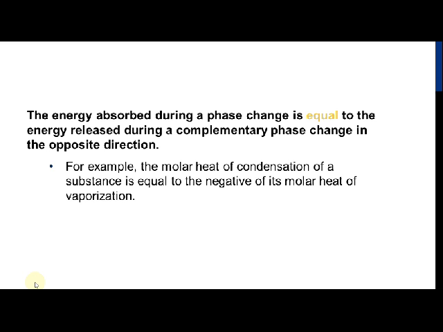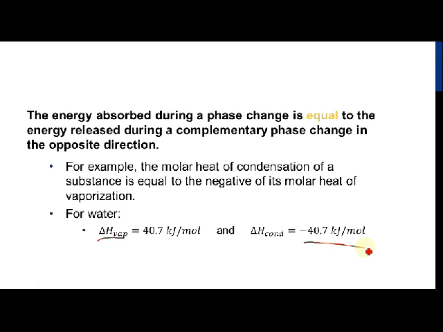The energy absorbed during a phase change is equal to the energy released during a complementary phase change in the opposite direction. So, for example, when we have our enthalpies, which we're going to talk about in 6.6, the molar heat of condensation of a substance is equal to the negative of its molar heat of vaporization. So for water, the molar heat of vaporization is 40.7 kilojoules per mole. So the condensation is equal to the negative value of the vaporization. So that would be negative 40.7 kilojoules per mole.